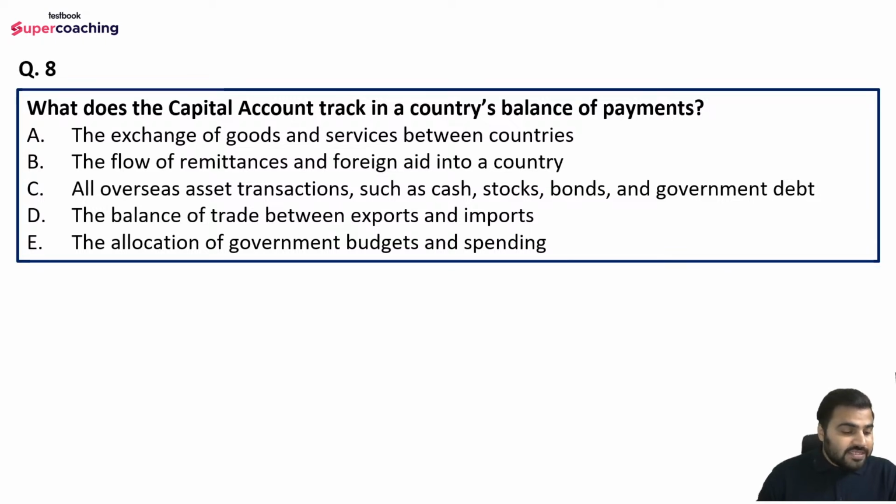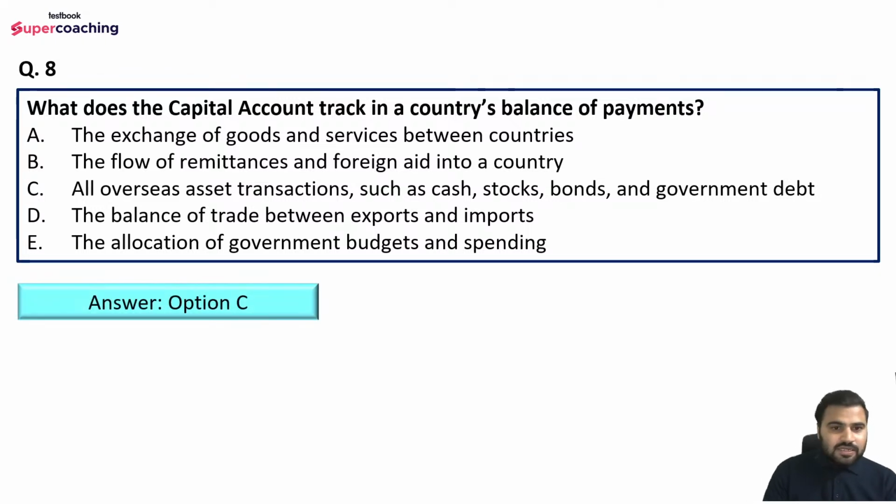Okay. So KS has given his answer, that is option C, all overseas transactions such as cash, stocks, bonds, and government debt. Okay. So this is according to KS. Do let me know, nachos and cheese, what do you think? What is the component of capital account in the country's balance of payment? Nachos is also saying option C, and option C is the right answer. That is all overseas asset transactions such as cash, stocks, bonds, and government debt. So very good, well attempted, guys. This is the right answer.